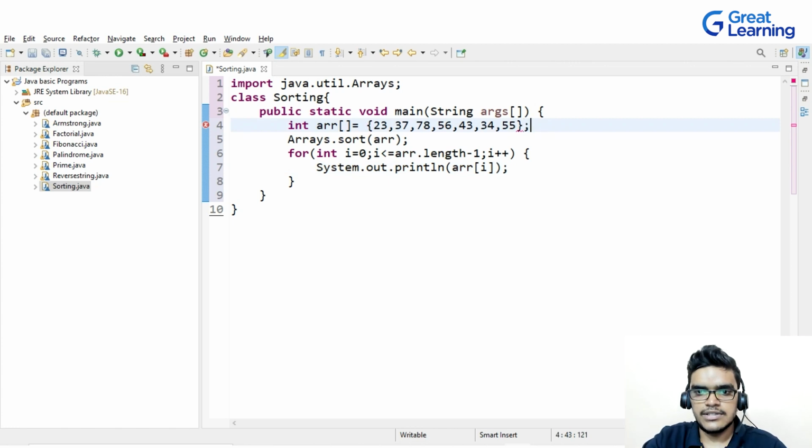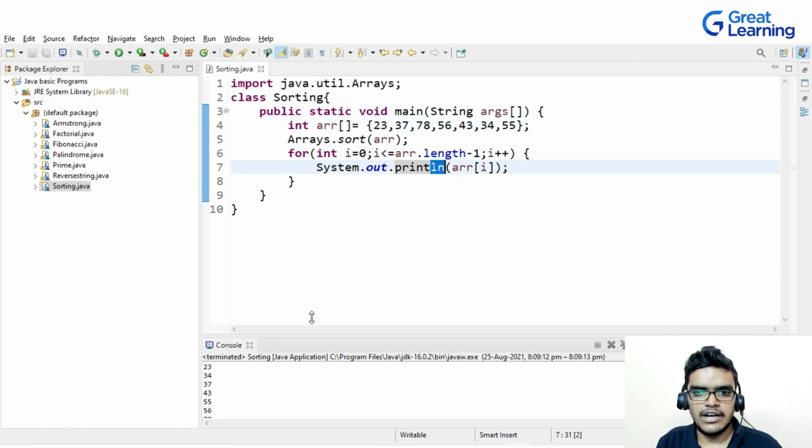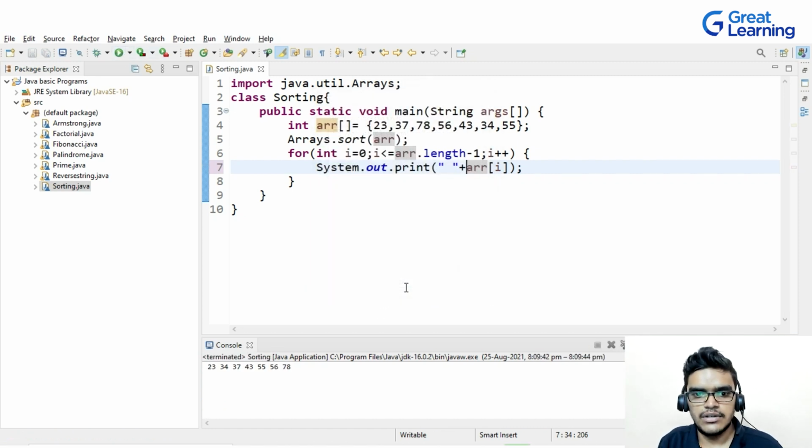Now let me execute this. On execution, you can see that I am getting my sorted array. Let me write this in one line. I will remove ln here, and after that I'll give a double inverted comma, and then let me execute this. On executing, you can see that I'm getting the sorted array in the same line. So this was my example of sorting of an array using an inbuilt function.